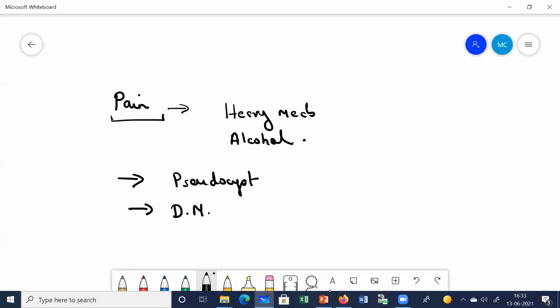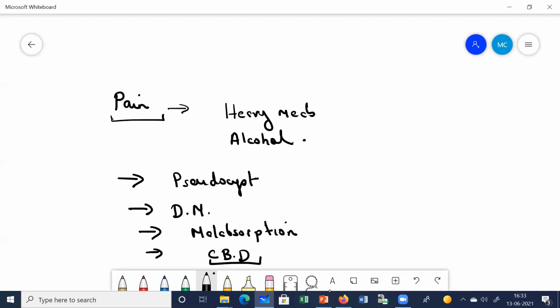Because of endocrine failure, they can develop diabetes mellitus. Because of exocrine deficiency, enzyme deficiency, there can be malabsorption. And some patients can also develop obstruction of the common bile duct.